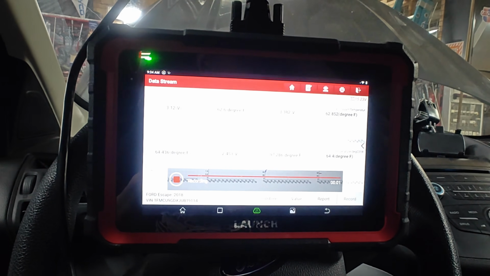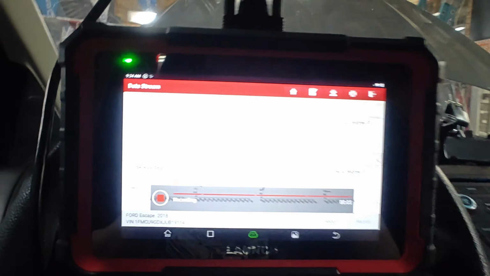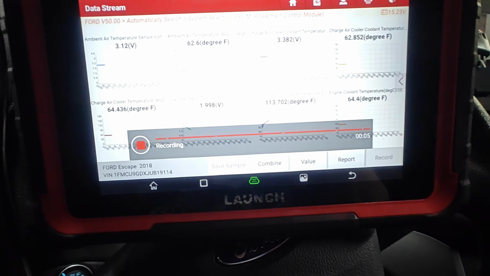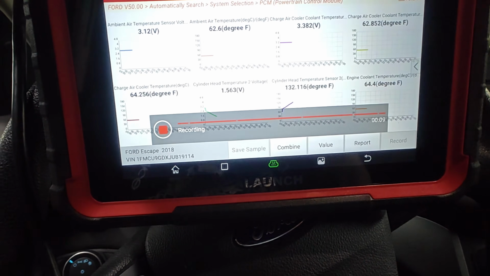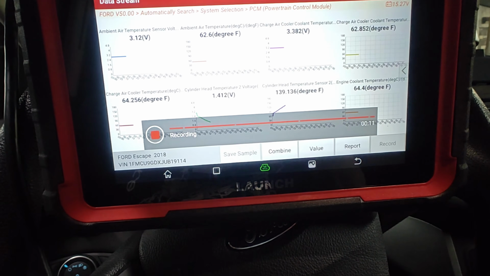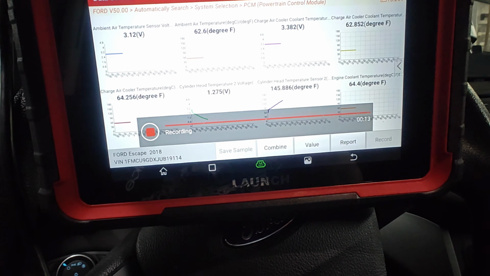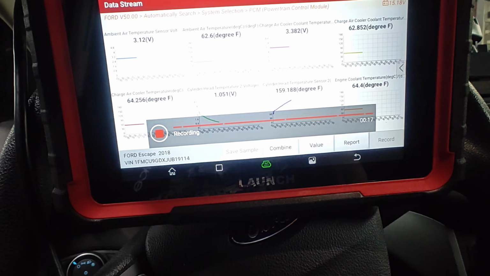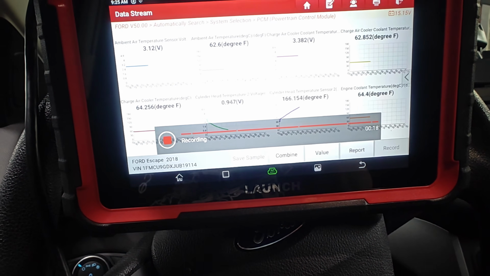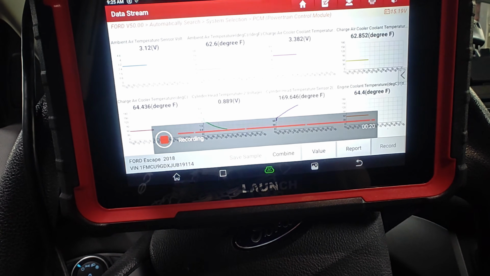Just record them. And we'll see if this thing will start up and warm up. Oh, look at our cylinder head, it's warming up pretty quick. That's not right. Look how fast that's going up. There's no way that this can warm up that quick.